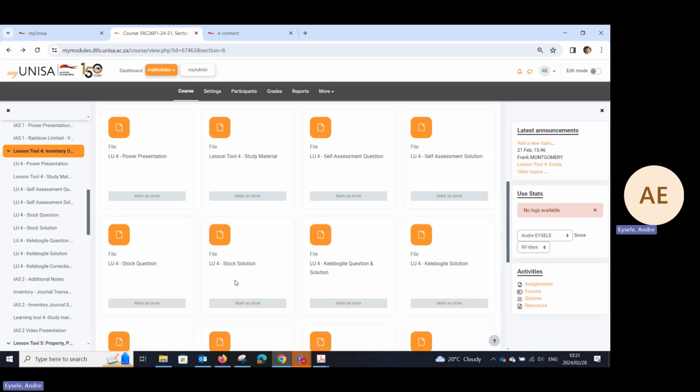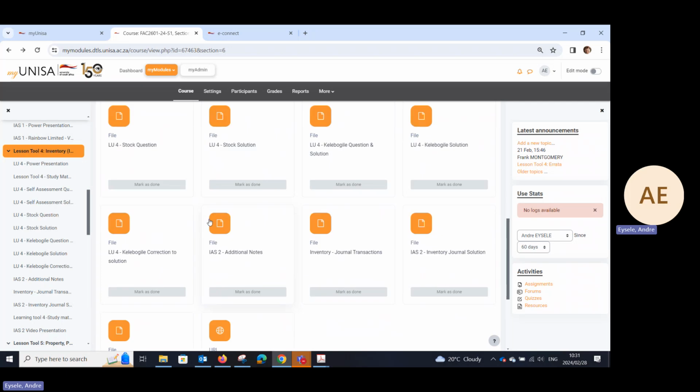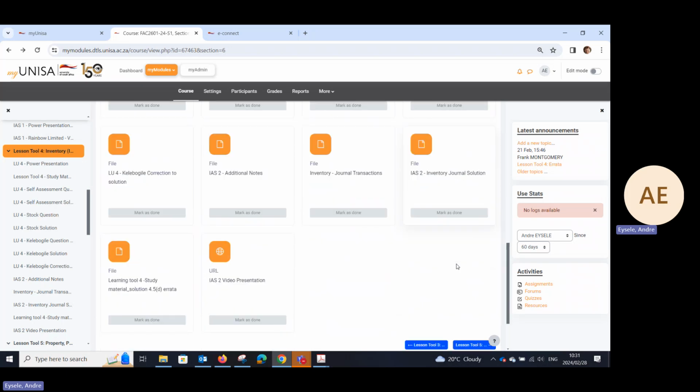And that is what we will be discussing today, as well as additional notes, inventory on journal transactions, the journal solutions, and then the material errata of the study material. This is just an indication of how to browse through your Moodle platform.